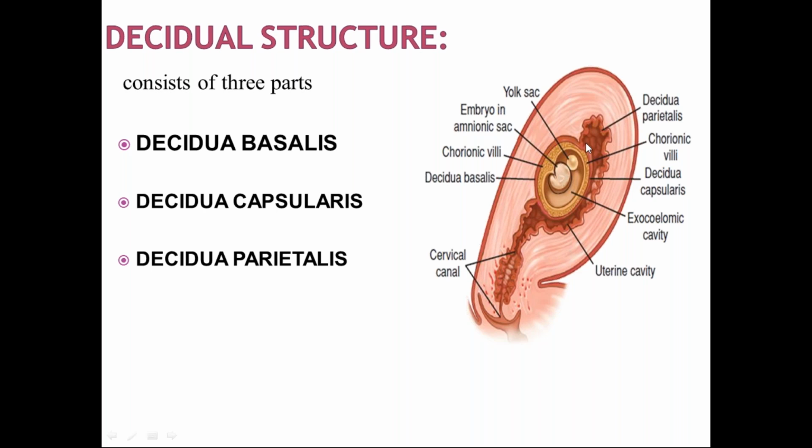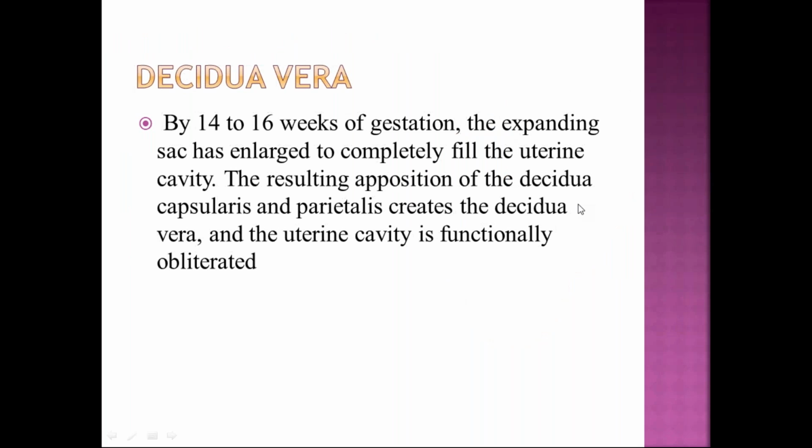And the other surface facing the uterine cavity is decidua capsularis, sorry. And the decidua which is lining the rest of the uterine cavity, which is not getting implanted, is called parietalis. Finally, the capsularis and parietalis will get fused to form decidua vera.